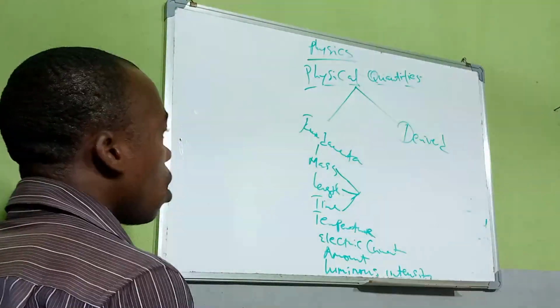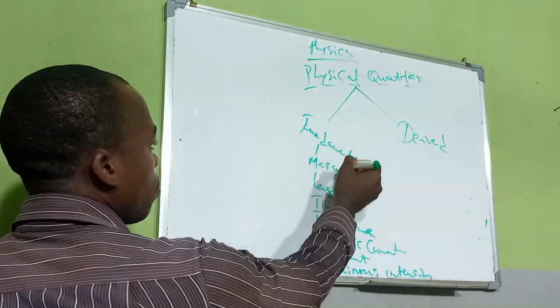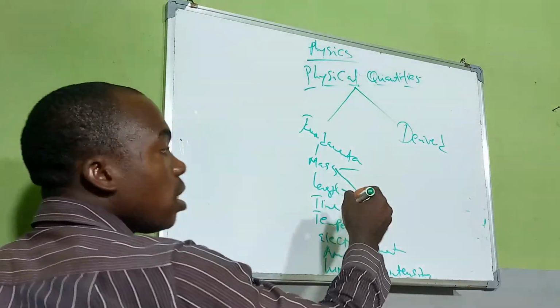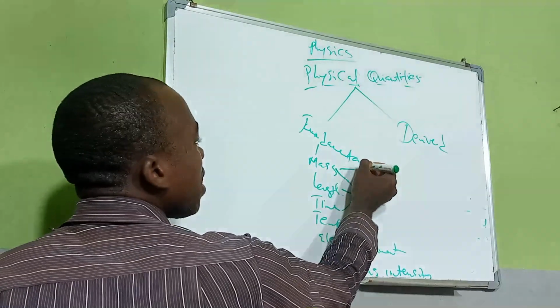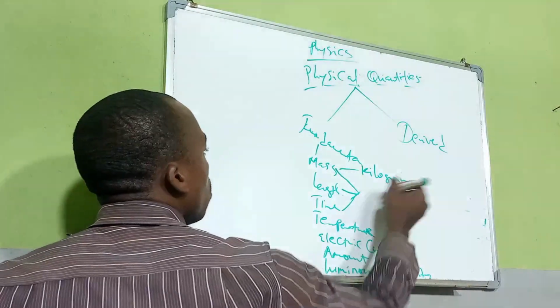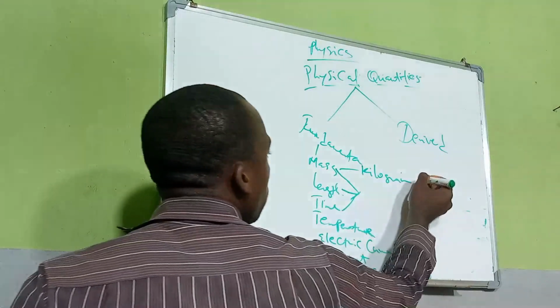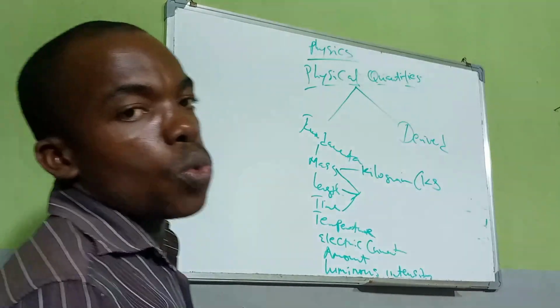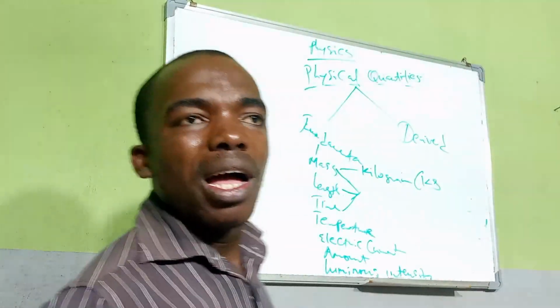For fundamental quantities, the unit of mass is the kilogram. So mass is measured in kg. Don't forget, we are still dealing with fundamental quantities.